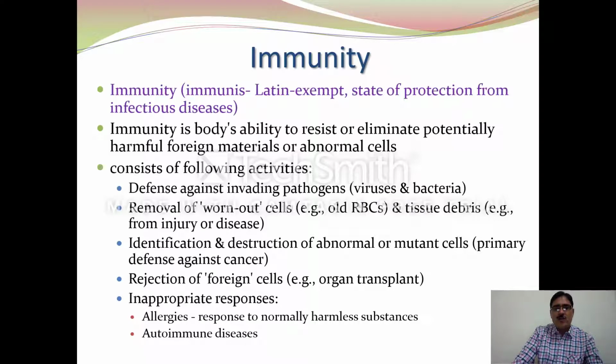It consists of the following activities: defense against invading pathogens, which may be viruses or bacteria; removal of worn out cells, meaning the old RBCs and tissue debris which occur due to injury or disease; then identification and destruction of abnormal or mutant cells. It is a primary defense mechanism against cancerous cells. Then the rejection of foreign cells, which generally occurs when there is an organ transplant.